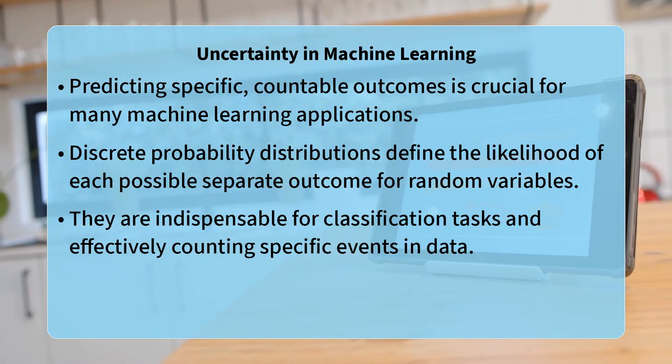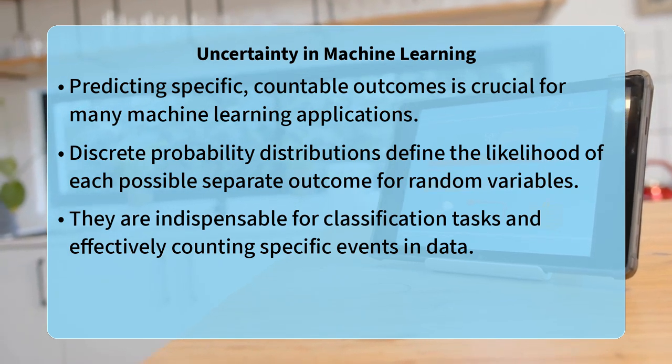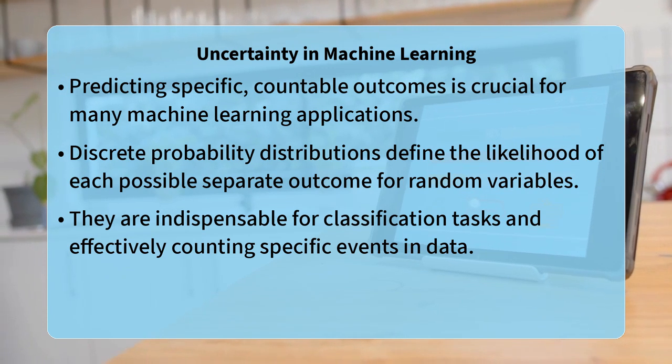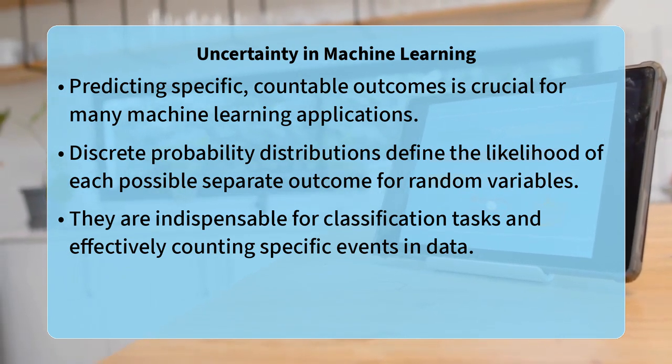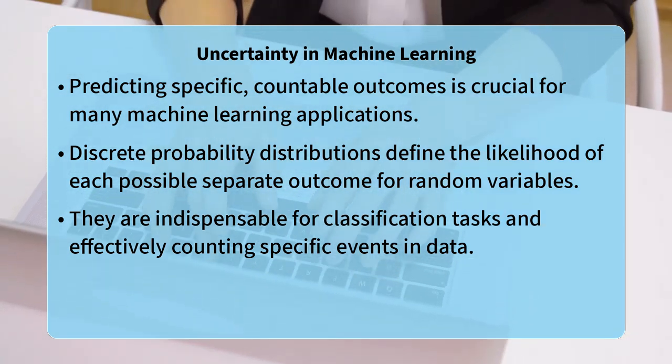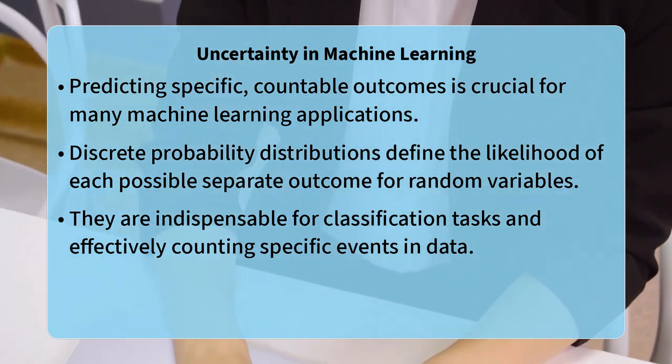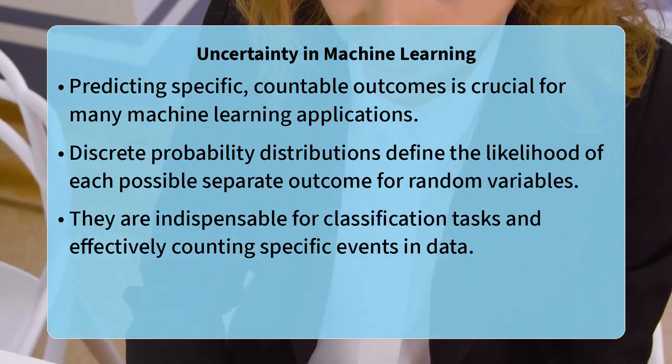Have you ever wondered how machine learning models handle predictions that involve distinct, countable events, rather than continuous values? It is like predicting a specific number of occurrences or a clear category. Understanding this is key to building robust and insightful models.